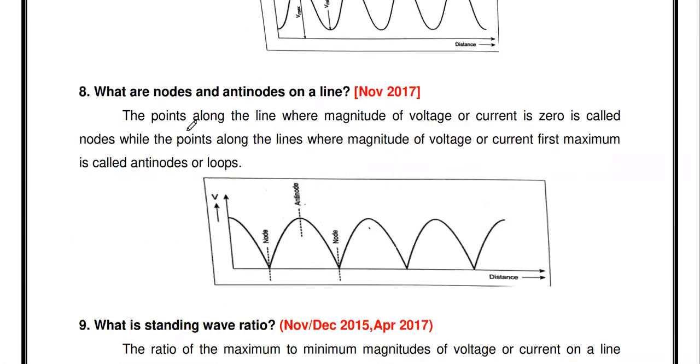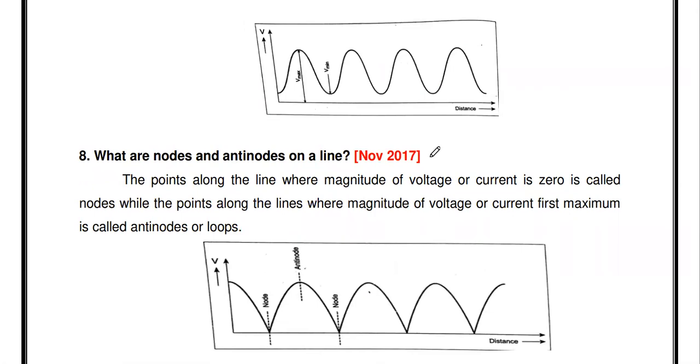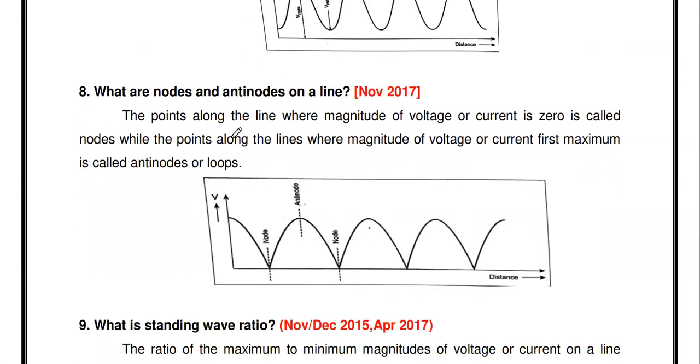Then, what are nodes and anti-nodes on a line? So it is also a university question. Node: the node is nothing but the point at which the standing wave reaches the zero value. You see, this is the standing wave, the voltage standing wave. In that, at some points the standing wave reaches the zero value. You see, this point, this point. This is called a node.